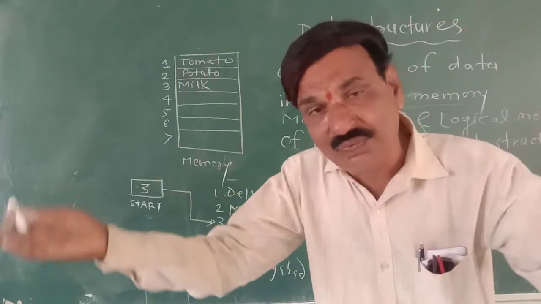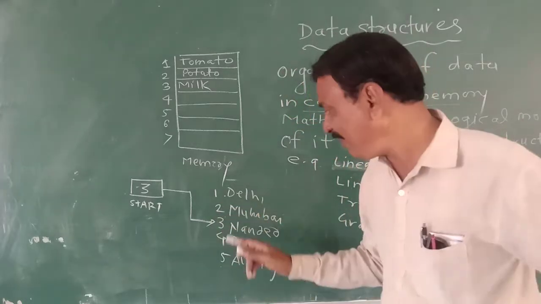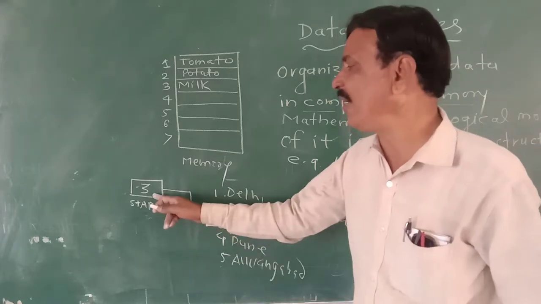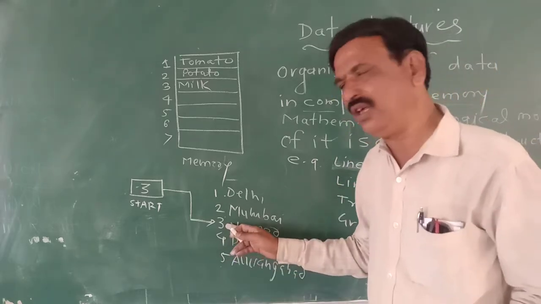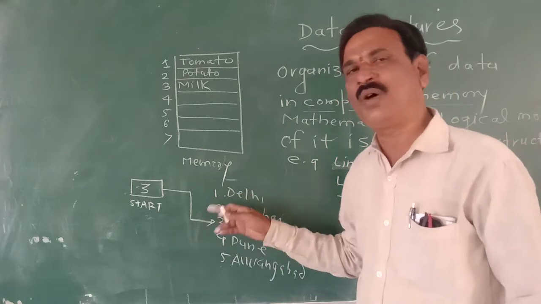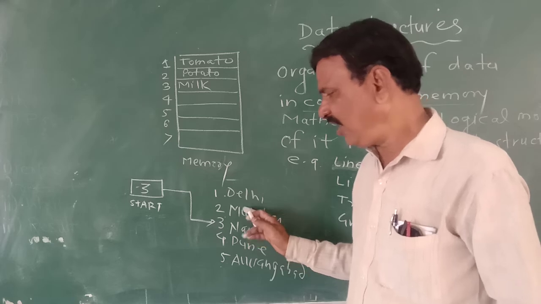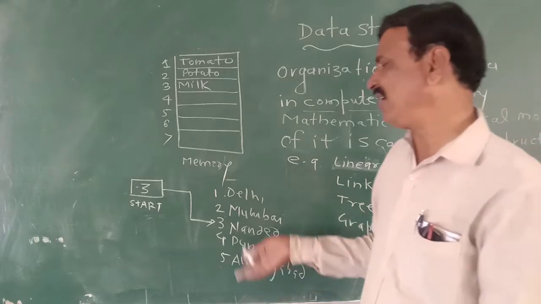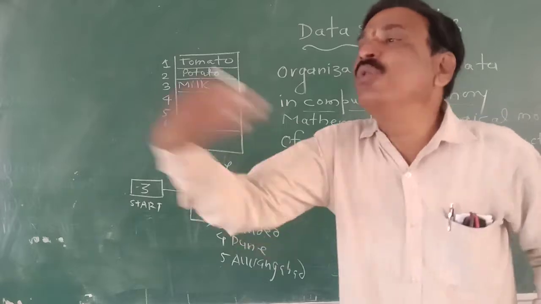But in a linked list, the starting element is not that element which is referenced by the smallest index, whereas the starting element is given by a variable called start. So start is 3. If start is 3, then the question arises, who is next? Because in a linear list, start is 1, next is 2, Mumbai, next is 3, that is Nanded. But here in a linked list, start is 3, then who is next? So the element itself will give the address of the next.